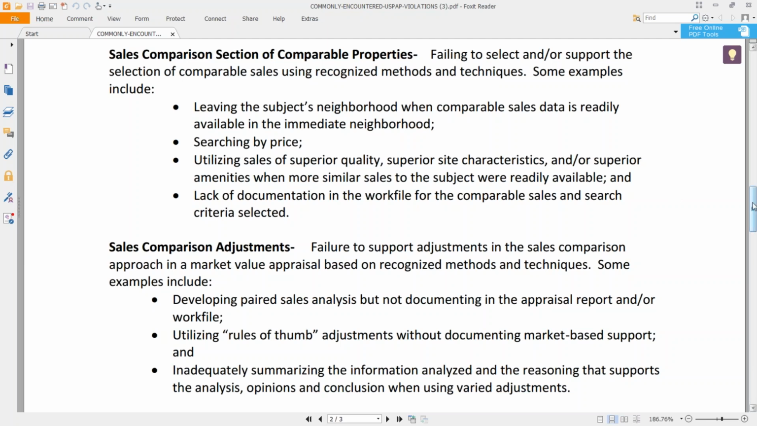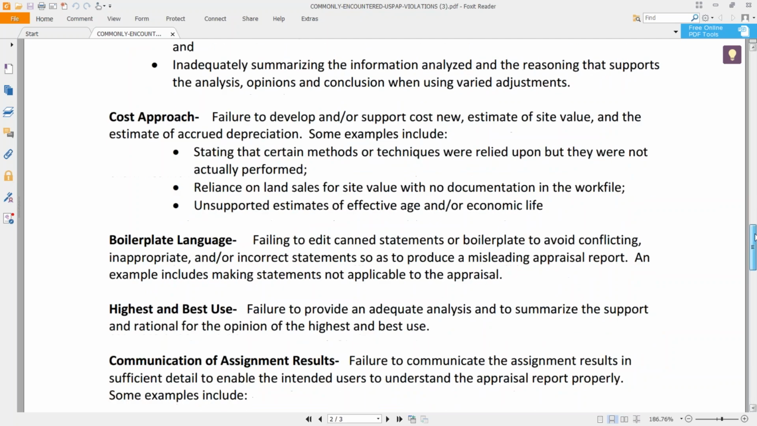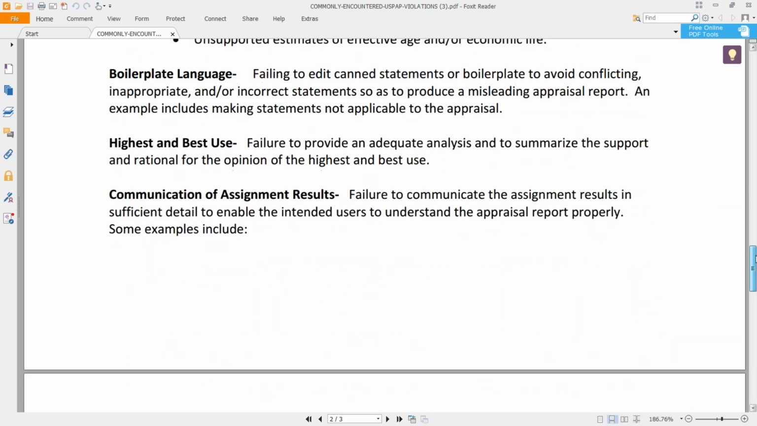There's no support, there's no summary, there's no explanation for why the adjustments are estimated the way they are, why they are logical and reasonable. There's no explanation perhaps for quality differences and condition differences and things like this, where there's just an adjustment made, but there's no explanation. So, and the list goes on, and you can take a look for yourself.